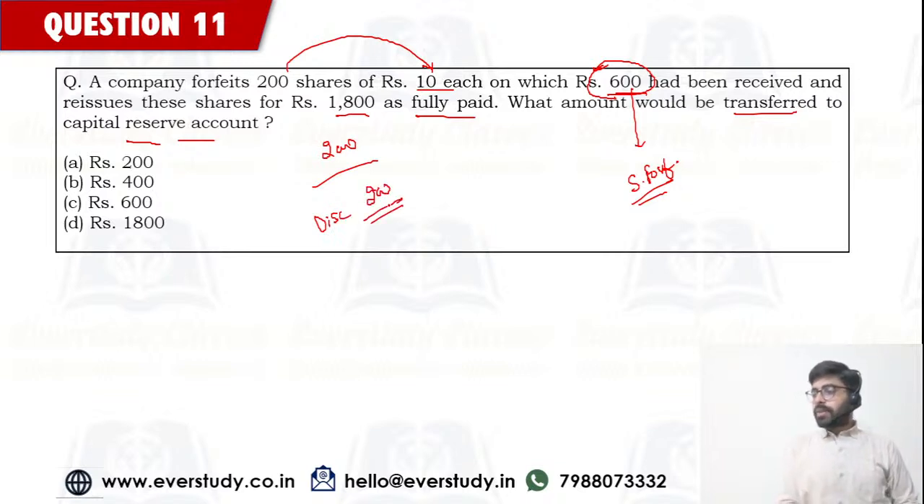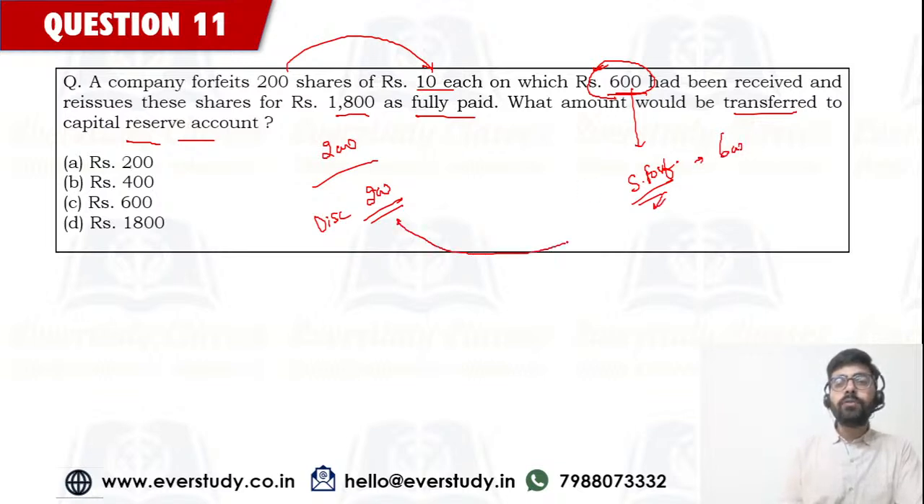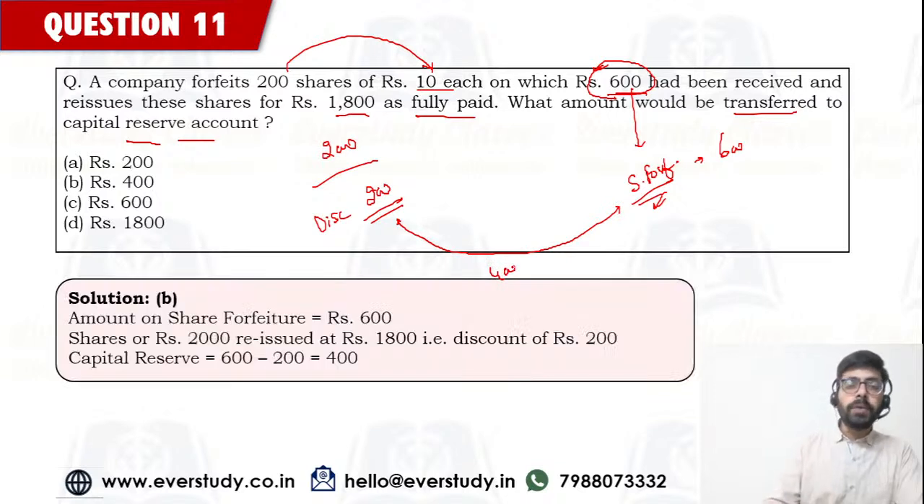I am seeing the answers coming in as 400 from Ellen, Shalini, Raju, Niharika, Praveen, NK, Sridevi, Chetan, Parvati, Zubair, Sahana. You all are right for this one. Because in share forfeiture we are going to have 600 and discount that we have to adjust is 200. The balance of 400 is going to be transferred to capital reserve. Yes, the answer is option number A.